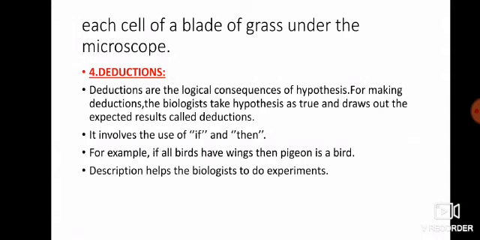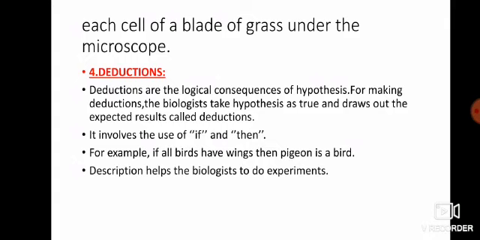For example, if you say that if a pigeon is a bird, then all birds have wings, have feathers. So we are using two words, if and then. These are the most important words when we are making deductions, and deductions are logical consequences of the hypothesis.